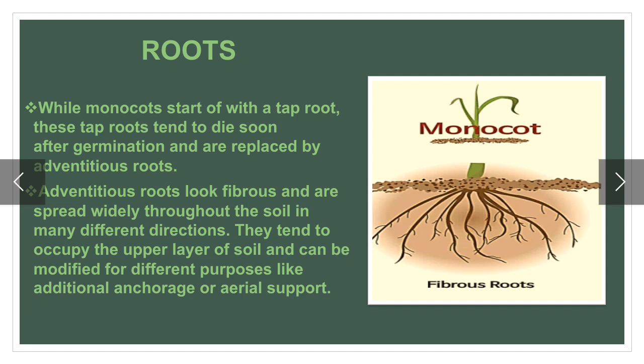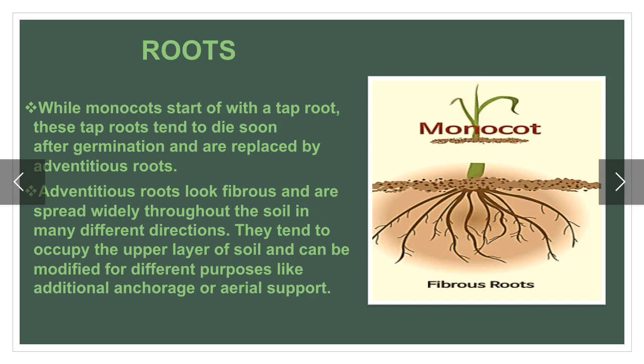Roots of monocot. While monocots start off with a taproot, these taproots tend to die soon after germination and are replaced by adventitious roots. Adventitious roots look fibrous and are spread widely throughout the soil in many different directions.